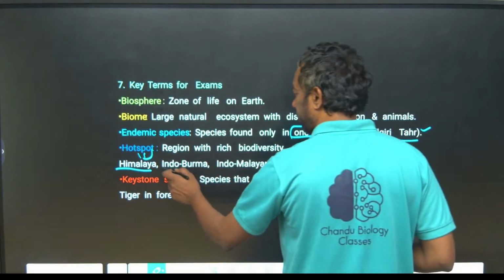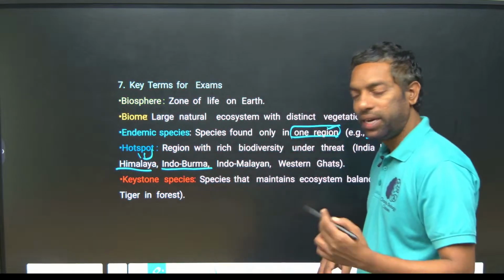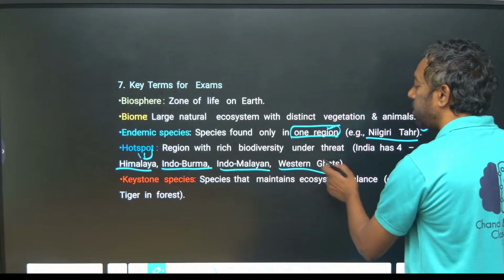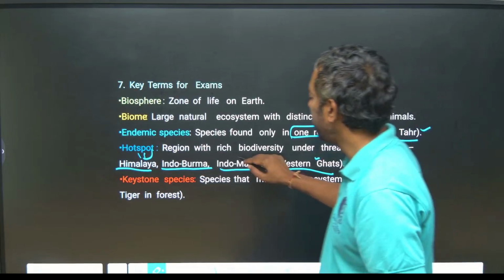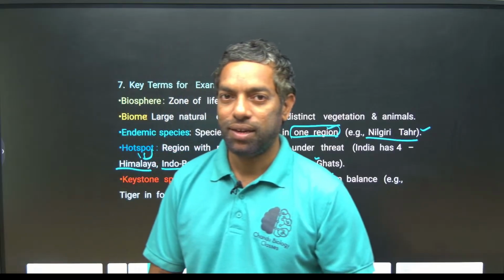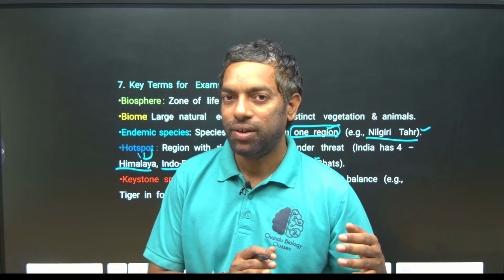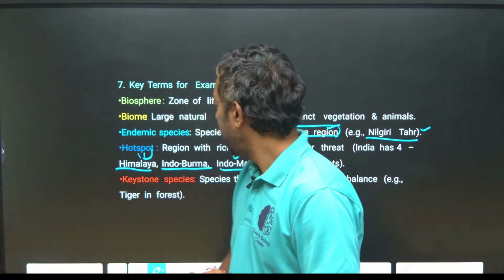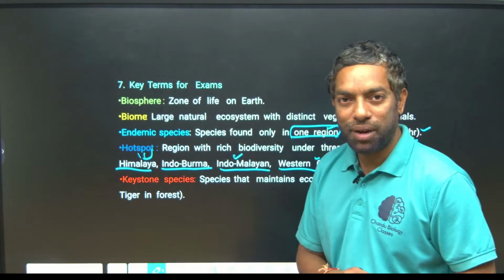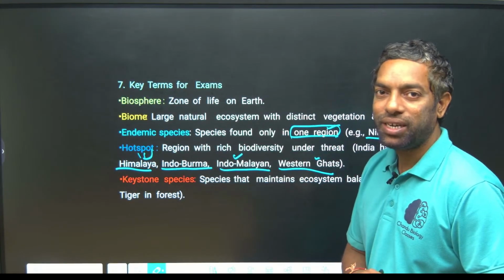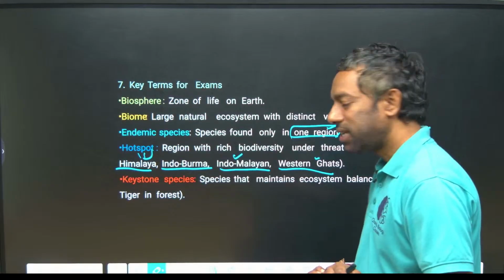Biodiversity hotspots in India: Himalayas, Indo-Burma, Indo-Malayan and Western Ghats. Indo-Burma covers the northeastern states and the eastern Himalayas. The Himalayas particularly means the Western Himalayas, and the Western Ghats.